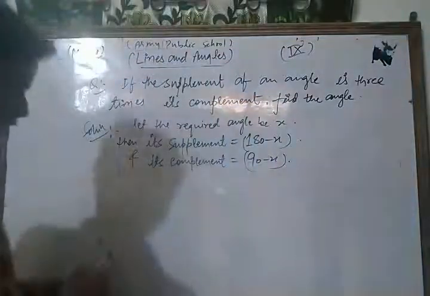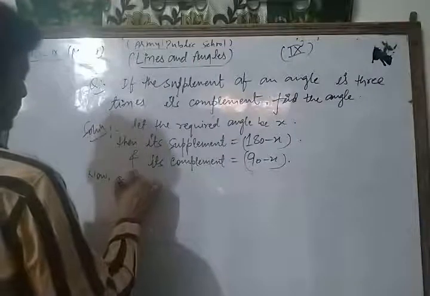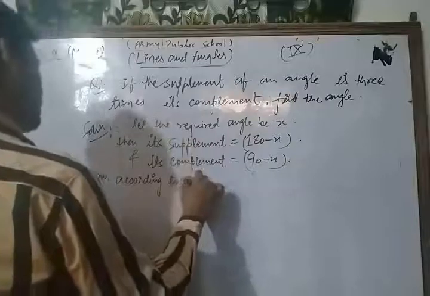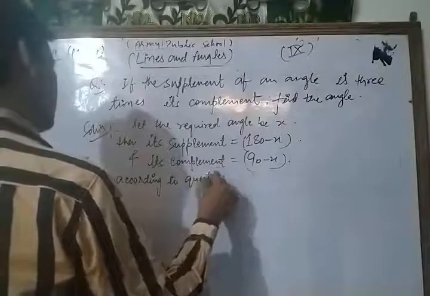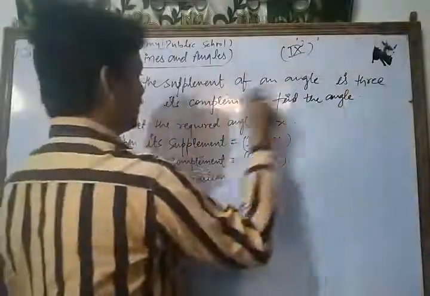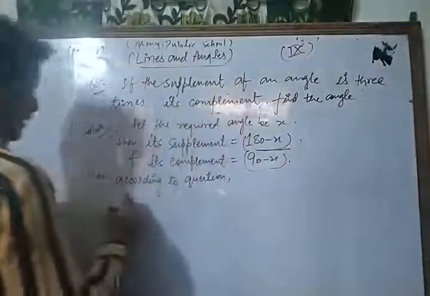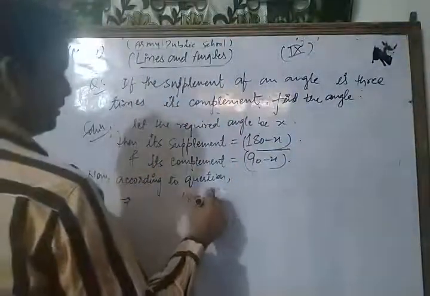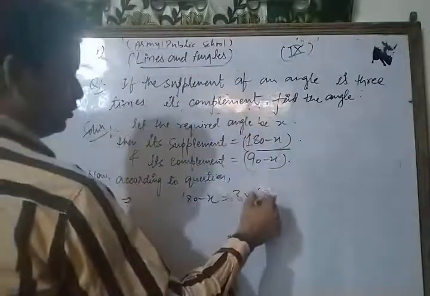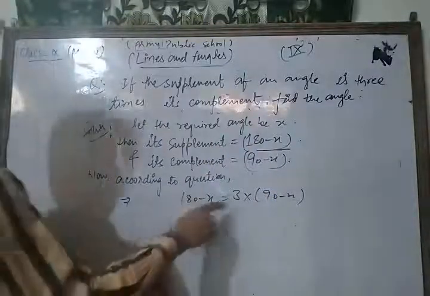Now according to the question, the supplement of an angle is 3 times its complement, meaning its supplement is 3 into its complement. Okay, now we simplify them.